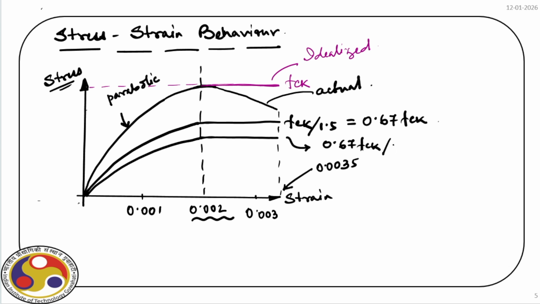divided by gamma m. Recall gamma m is 1.5. So if I divide 0.67 by 1.5, we get 0.446 FCK, and up to 2 decimal place it is 0.45 FCK. So this is the design value we will use for concrete.